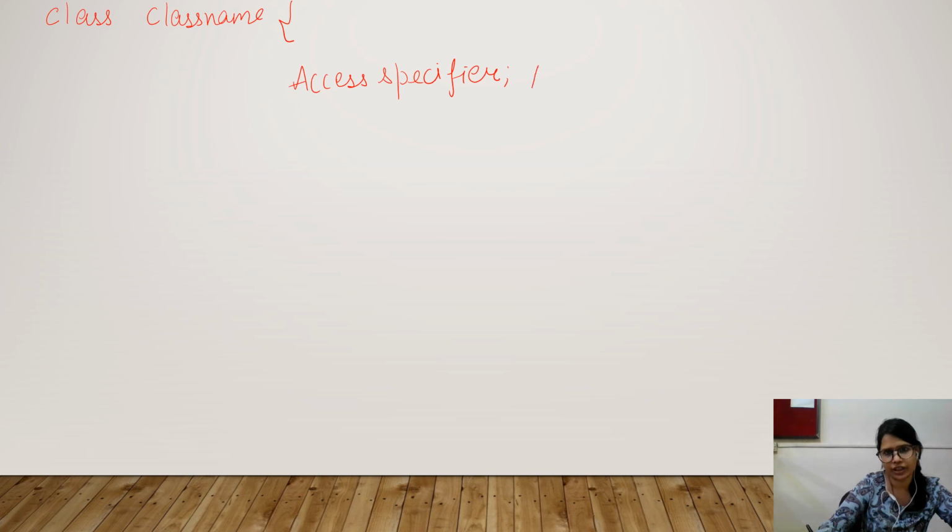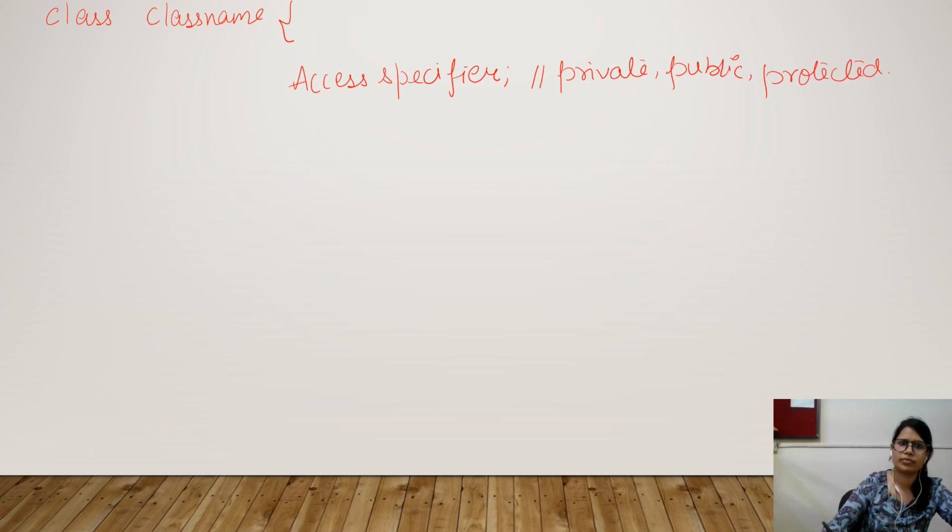An access specifier can be of three types: private, public, protected. If you are not specifying any access specifier, by default the program will take it as private only. We will be learning about access specifiers in our next lecture.